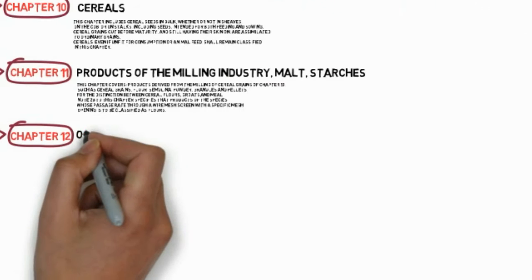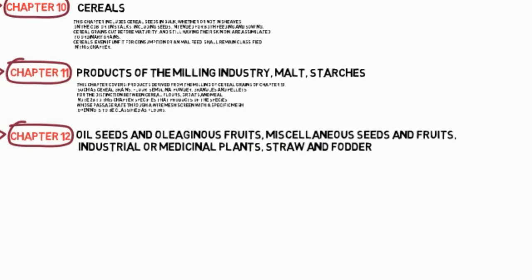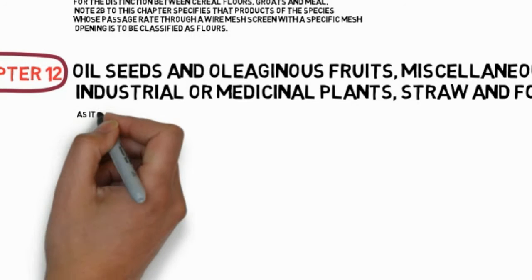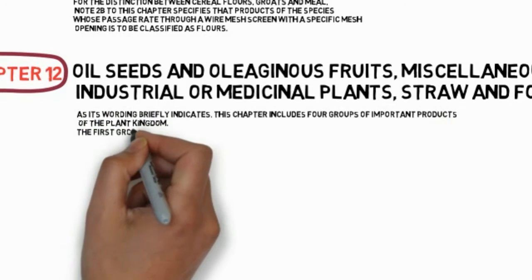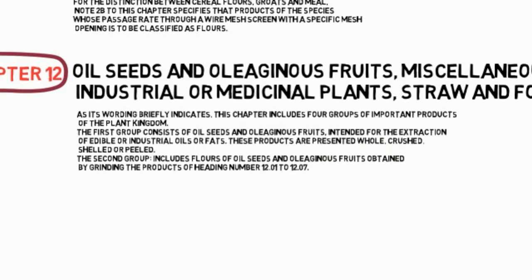Chapter 12: Oilseeds and oleaginous fruits, miscellaneous seeds and fruits, industrial or medicinal plants, straw and fodder. As its wording briefly indicates, this chapter includes 4 groups of important products of the plant kingdom. The first group consists of oilseeds and oleaginous fruits, intended for the extraction of edible or industrial oils or fats.